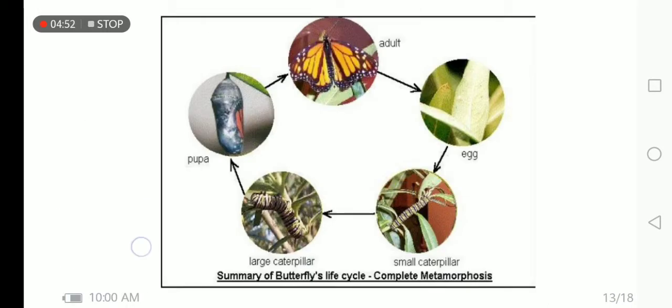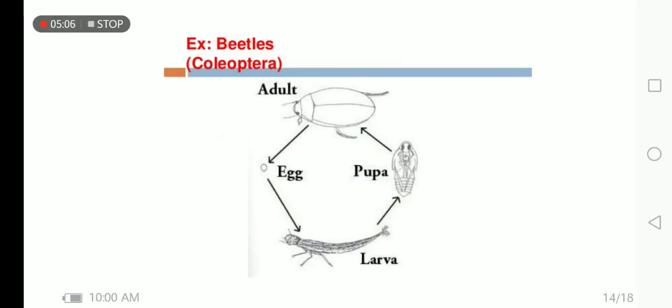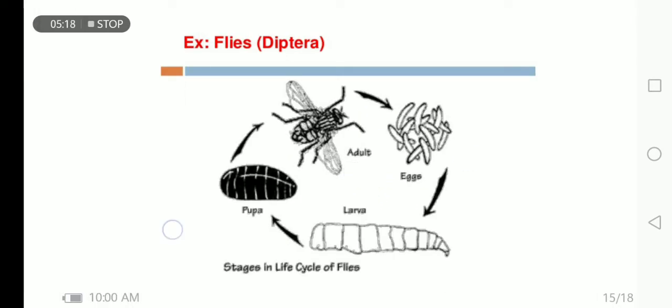Here you can see that egg is converted into the small caterpillar. Then it is converted into the large caterpillar, growth occurs here. It is converted into the pupae, and then it is converted into the adult. It is also seen in the beetles, members of the order Coleoptera. Egg is converted into the larvae. It is converted into pupae and then adult.